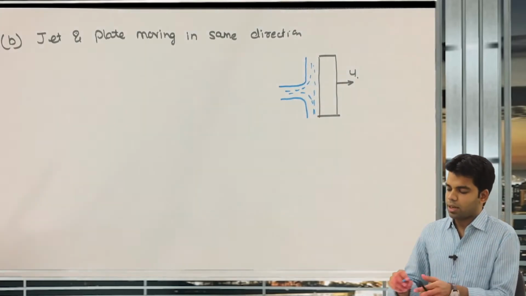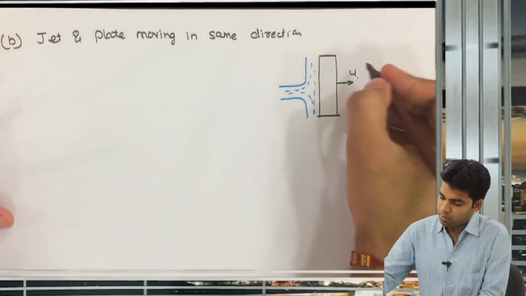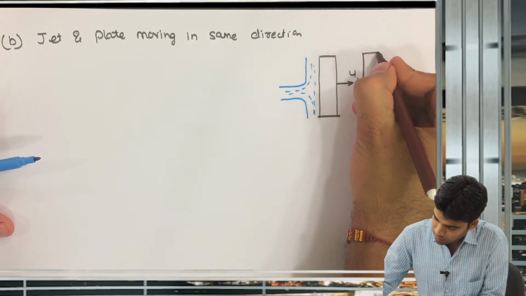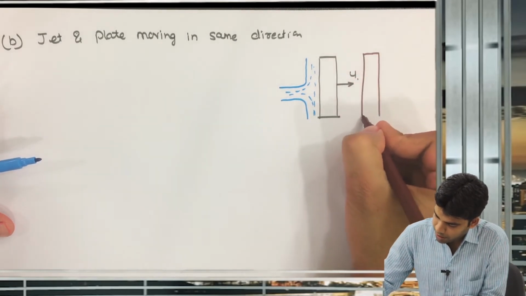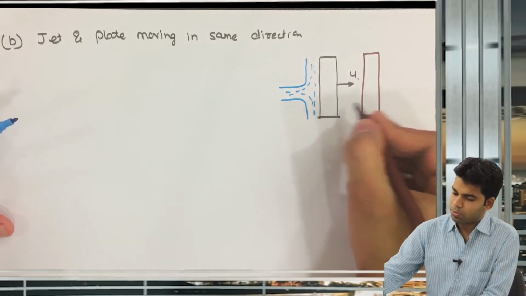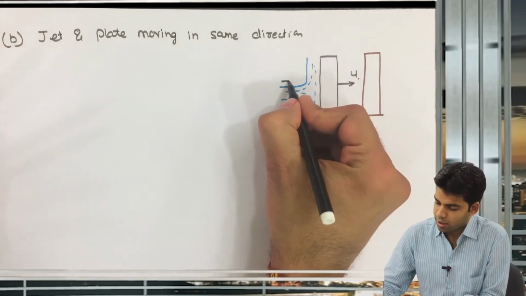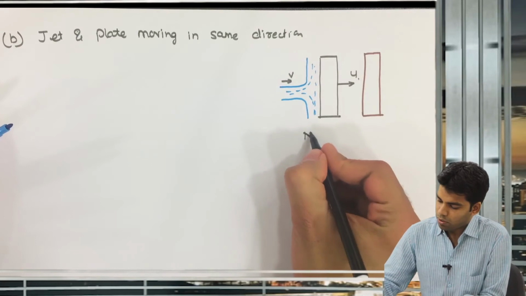this is the jet striking the plate, and the final position of this plate will be this. This is the final position, because this plate is also moving. So the initial position is this, final position is this. And the velocity of the jet is v. What will be the net velocity?